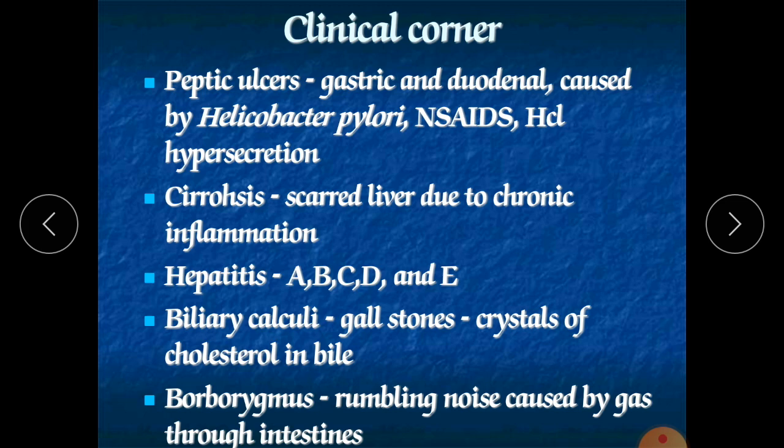Now biliary calculi, the gallstones: crystals of cholesterol in the bile. When this cholesterol develops into salts and becomes hard, it produces gallstones. In the gallbladder the stone is formed, like a kidney stone. Borborygmus is a rumbling noise caused by gas moving through the intestines. When mixing and peristaltic movement continue in the intestine across the villi, microvilli and brush border, the rumbling sound comes, so it is called borborygmus.